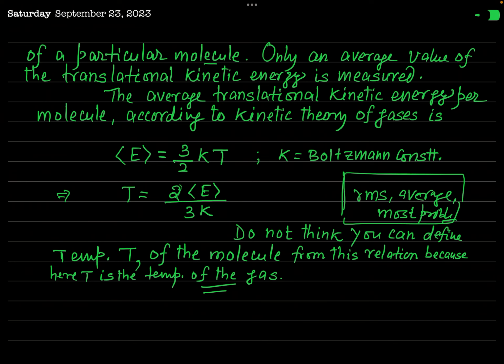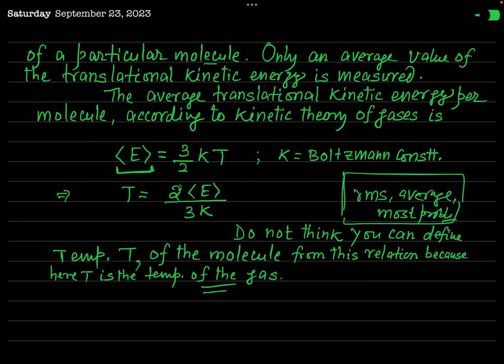But there is a confusion among students due to a very famous formula. According to kinetic theory of gases, the average translational kinetic energy of a molecule, denoted by the symbol E inside angular brackets, represents the average translational kinetic energy per molecule.